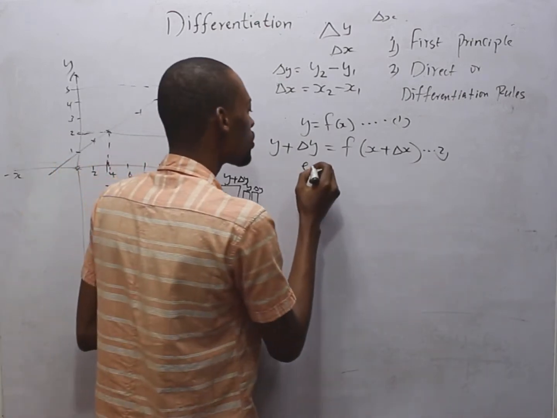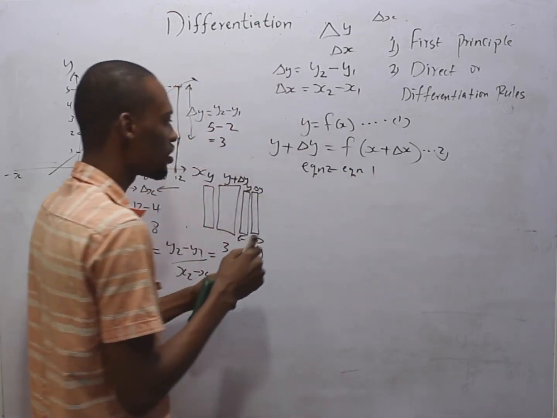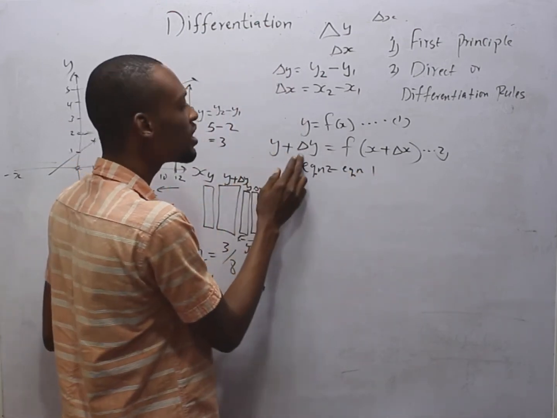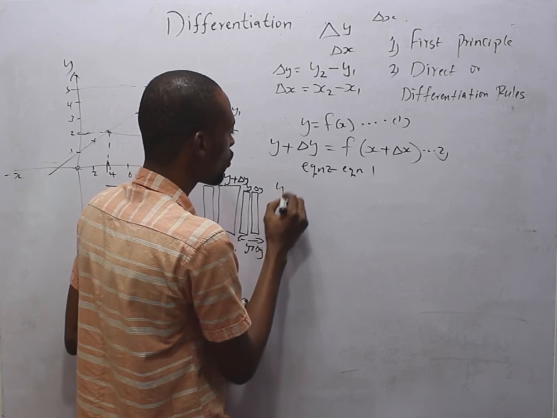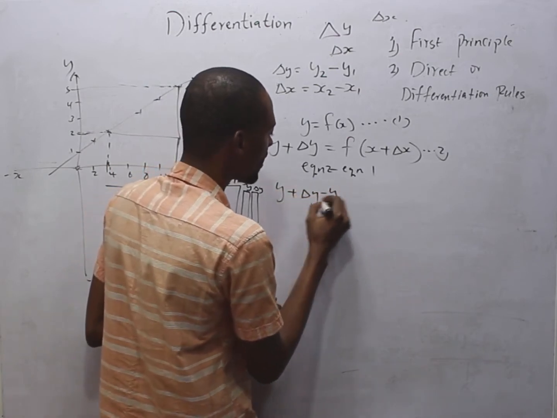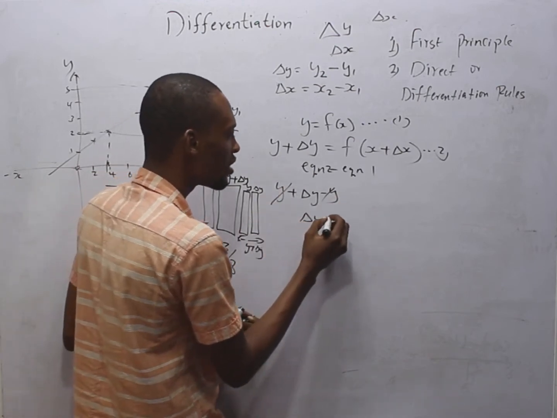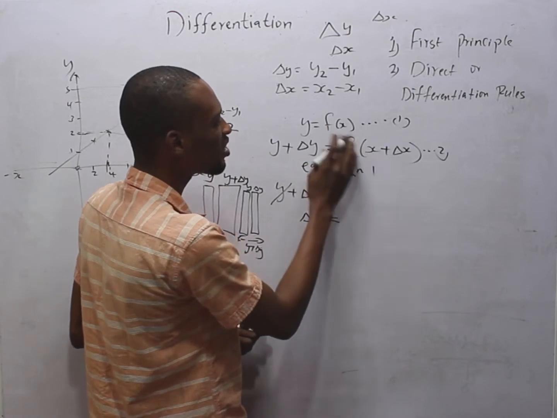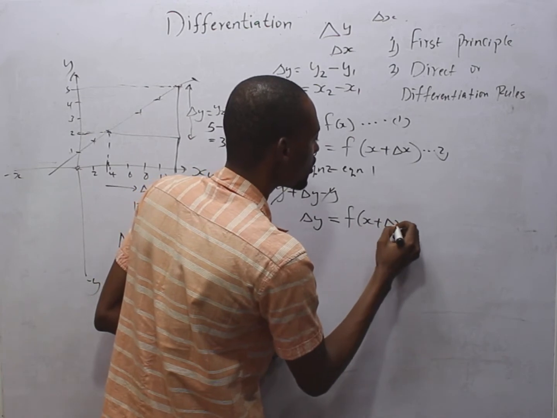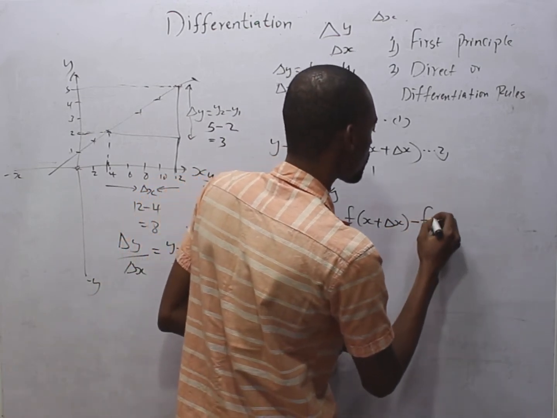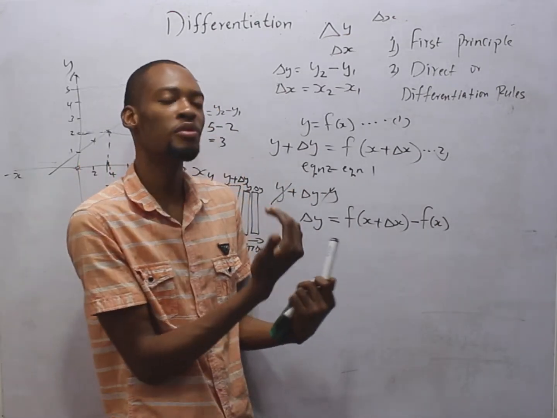Let's take equation 2 minus equation 1. This will be y plus change in y minus y. Y minus y cancels, giving us change in y, which is equal to these other terms. They are not like terms. So we have function of s plus change in s minus function of s. So take a look at it. Check if you understand up to this point.